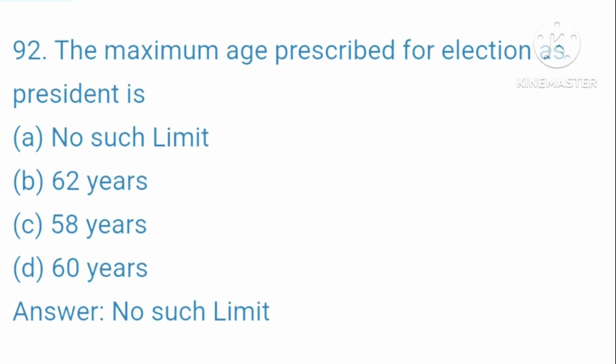92. The maximum age prescribed for election as president is A. No such limit. B. 62 years. C. 58 years. D. 60 years. Your right answer is, no such limit.